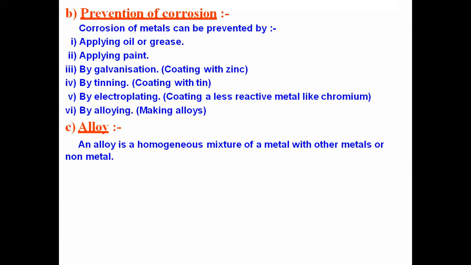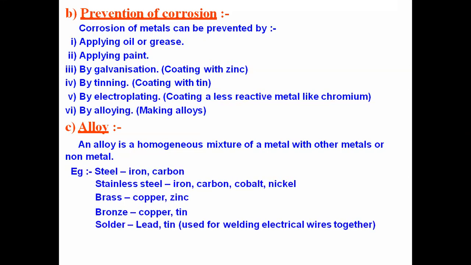So an alloy is a homogeneous mixture of two or more metals, or maybe a mixture of a metal as well as a non-metal. Any of them we can consider. For example, steel. Steel is a mixture of a metal and a non-metal, that is iron and carbon.